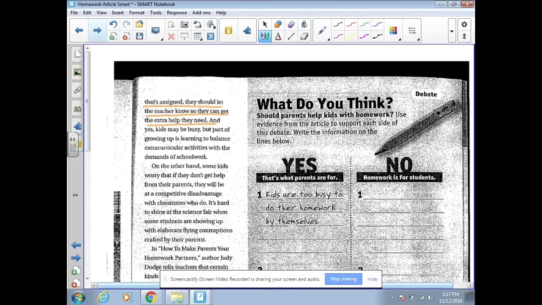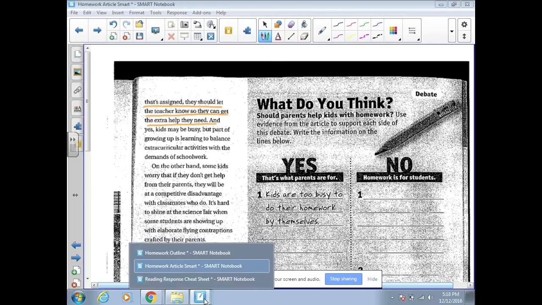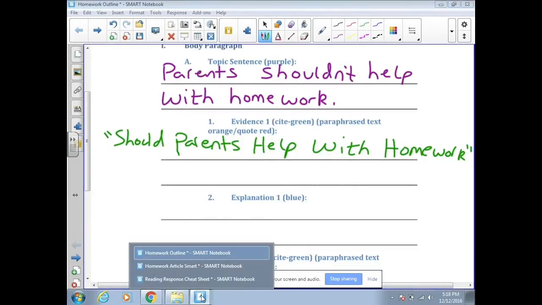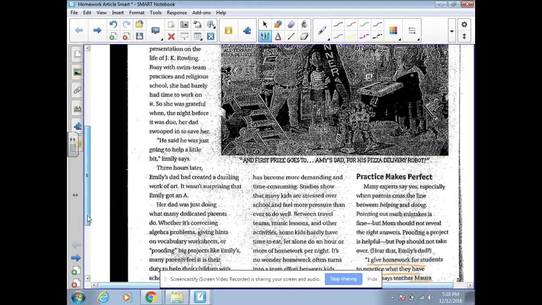Remember, when I'm paraphrasing, I can paraphrase this whole paragraph. I can paraphrase as much as I want, and that's the good thing about paraphrasing. There's a lot of flexibility there. But the big thing about paraphrasing is it needs to be in my own words. Let's go back to the article for a second. So when I'm looking at how I can put this in my own words,